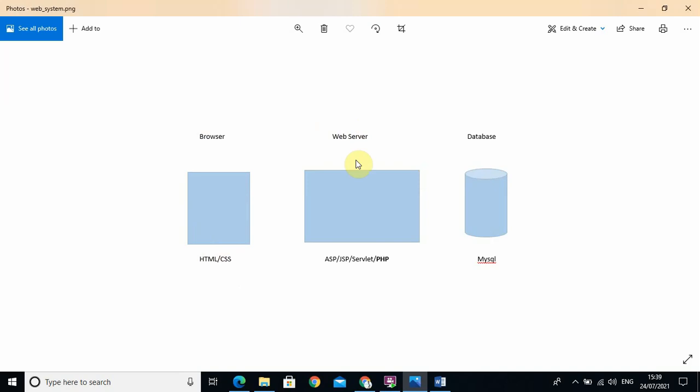Then we come to the web server. The web server is nothing else than where we store the web application servers. In that web application we can write the logic in any programming language like ASP, JSP, Servlet, PHP. In the last syllabus, the internet programming syllabus, we used PHP programming. Through that PHP programming we wrote some logic, and that logic can also be represented on the front end. So that is the use of the web server. It is one platform, here is the second platform, and the third platform is what?